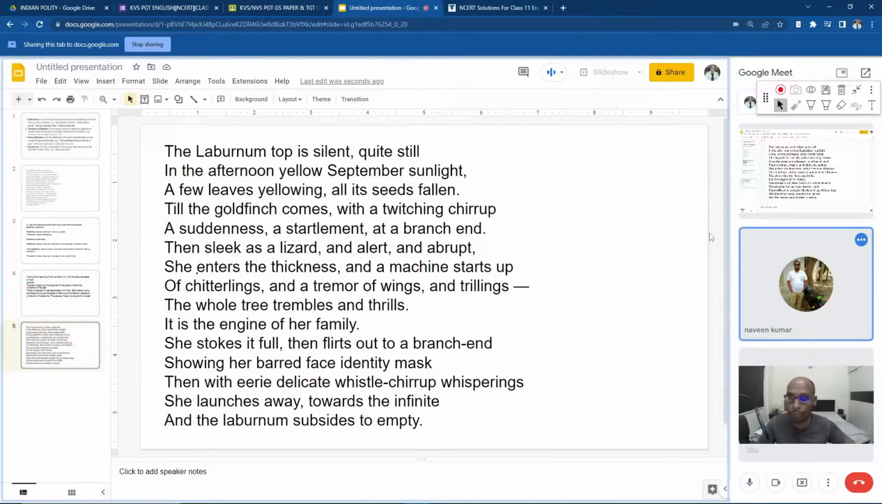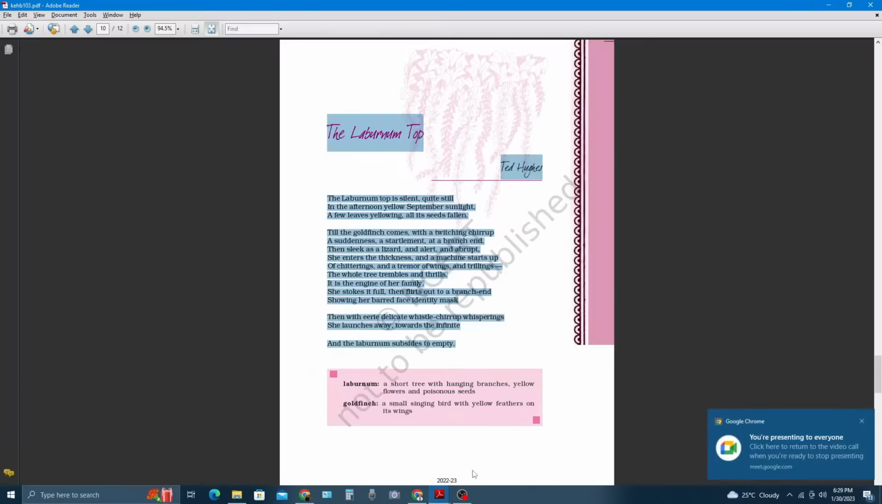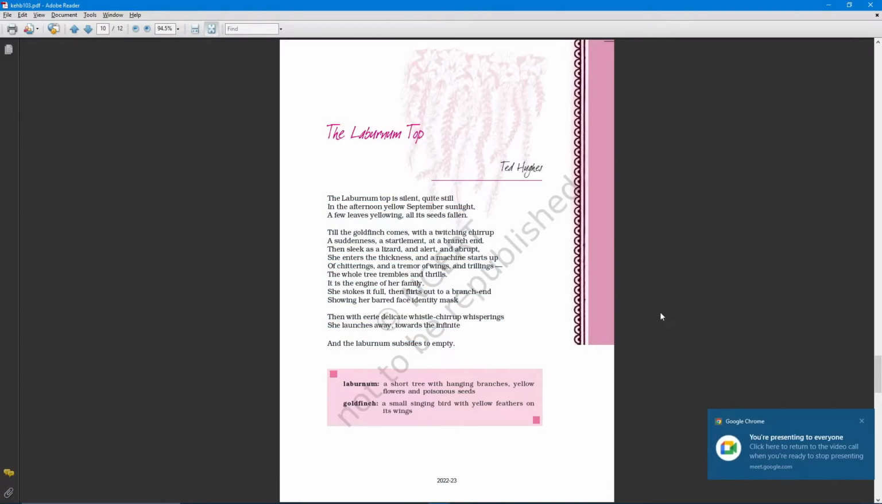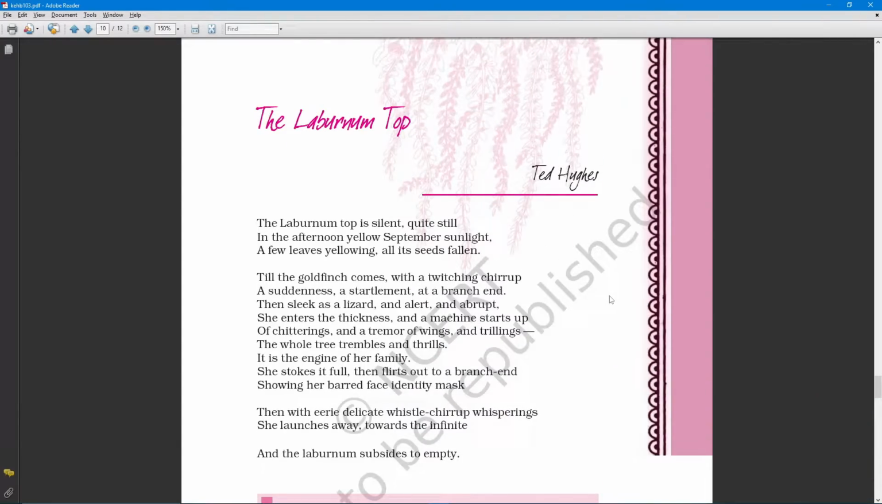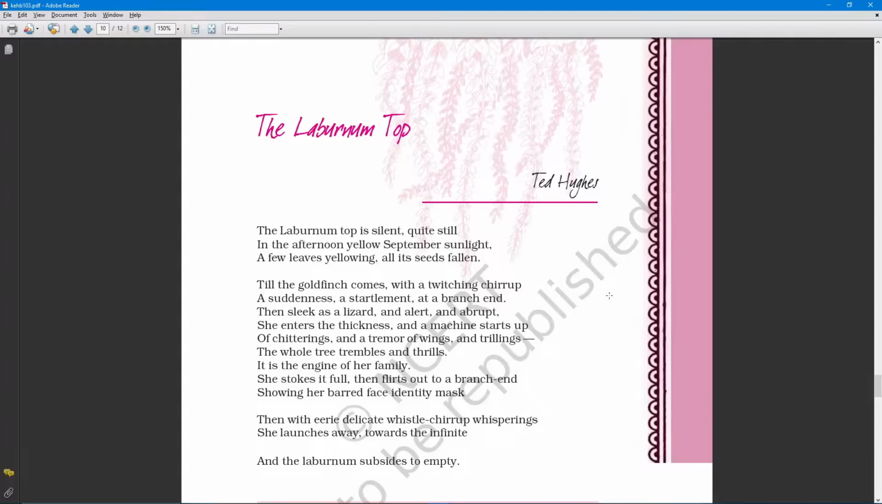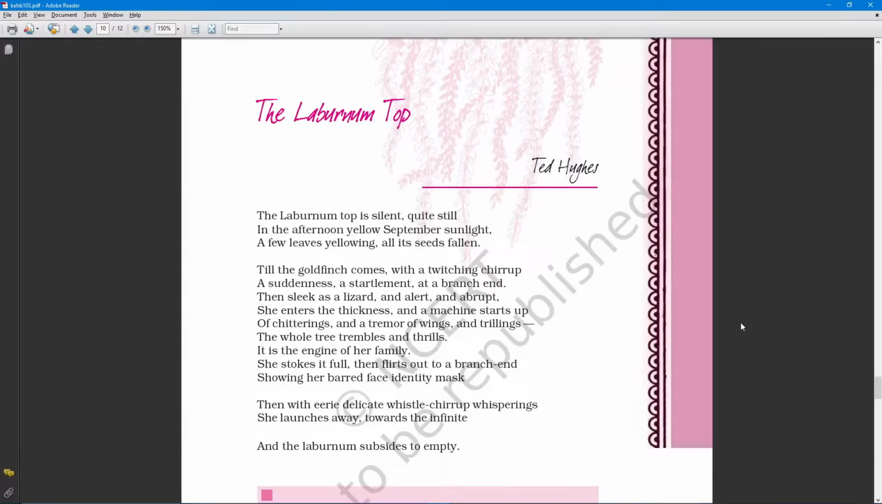So now this poem's title is The Laburnum Top, and here you can see the poem is written by Ted Hughes. Ted Hughes is generally considered a very difficult and complicated poet, and his poetry is also very complicated. The Laburnum Top is not so easy to understand for class 12 students, but as you are all postgraduates, you may find it a little easier to understand his philosophy.